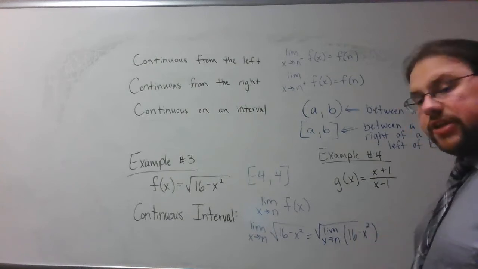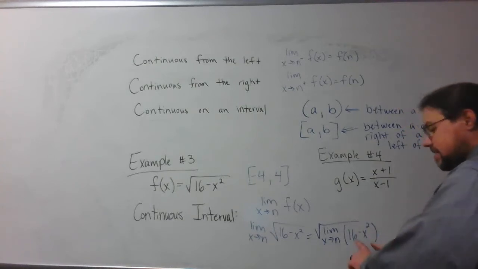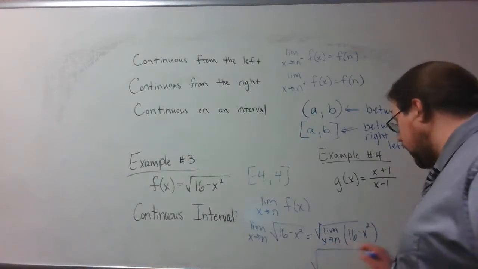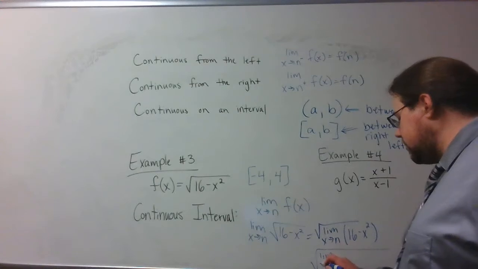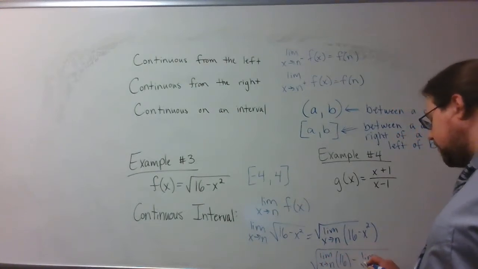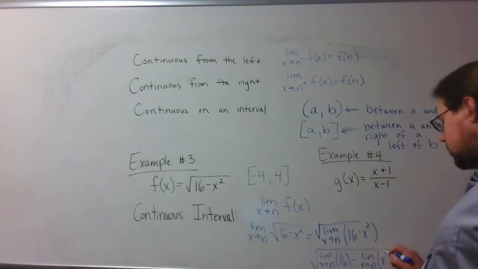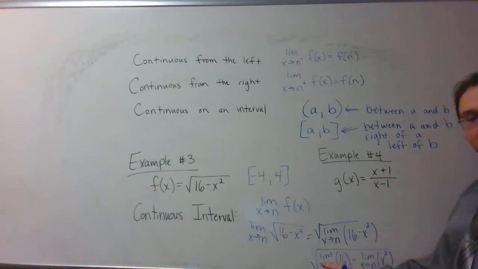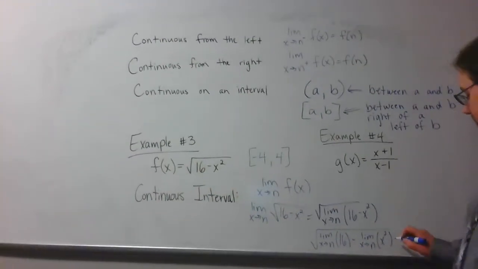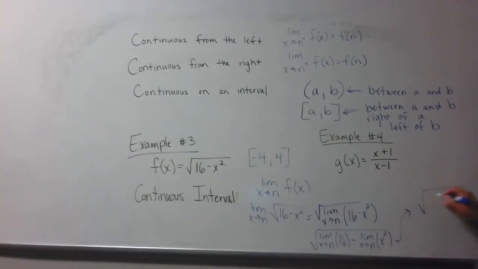Now, next thing I'm going to do, I'm going to break it up. If I'm subtracting or adding, I can take the limit of them separately. So that's what I'm going to do. Square root, and I'm going to do the limit as x approaches n of 16 minus the limit as x approaches n of x squared. Now, here's the thing. In this case, we're taking the limit of a constant number, in this case 16. So that answer is just 16.